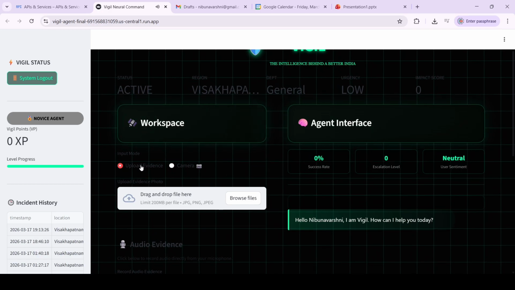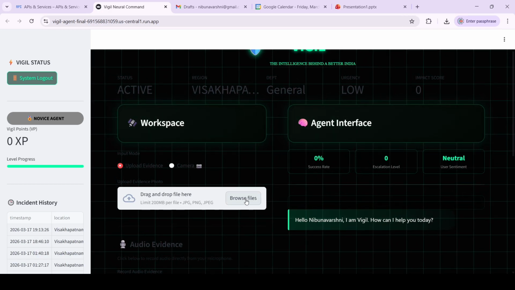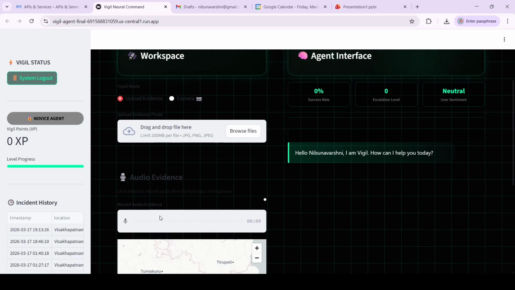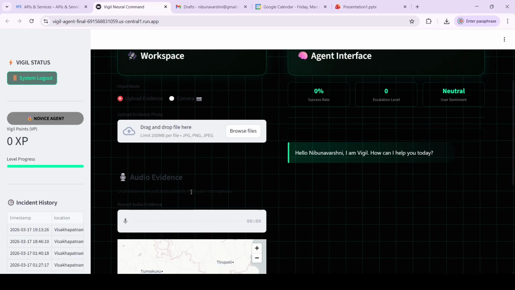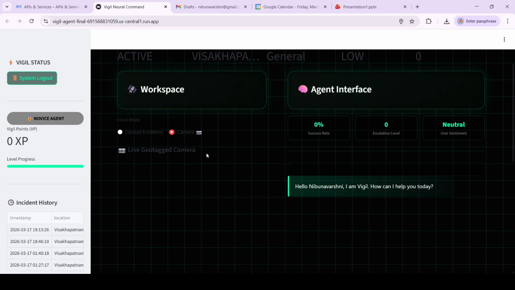The agent greets you, and here you can upload the evidence in three ways. One is by adding an image from your files. Two is by recording audio evidence which lets the agent process the data and create a draft for you, and three, it also has a live camera embedded with geotag.